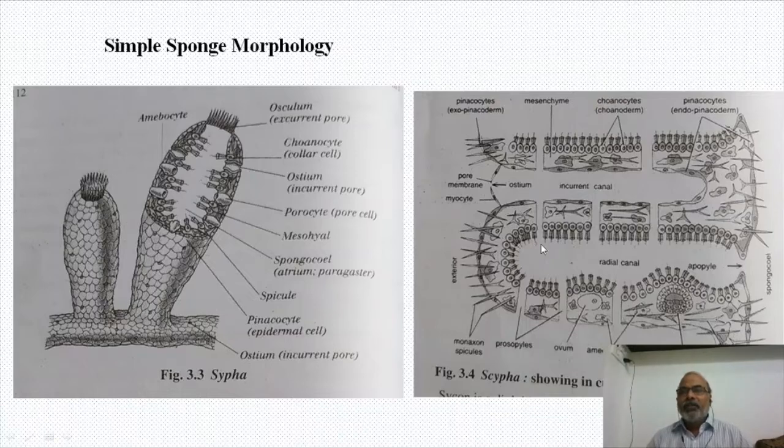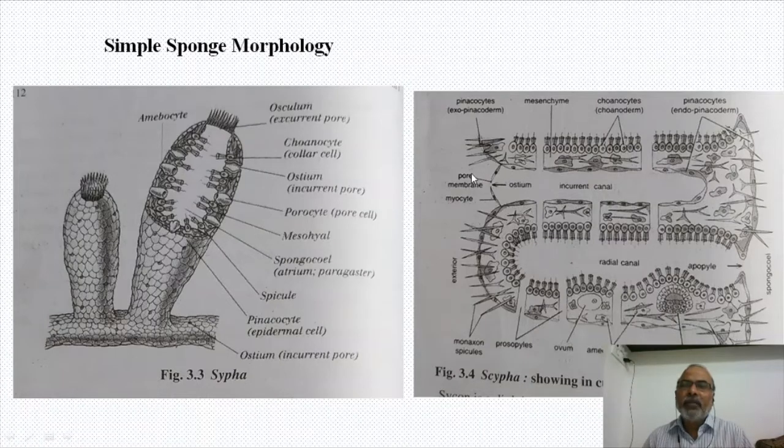You see on the right side of the slide, I just described this canal system here, and we are going to see many slides of the canal system in the coming time. So the body wall of the sponge is folded like this. Because of the folding of the body wall, canals are created. So let us start from the ostium.